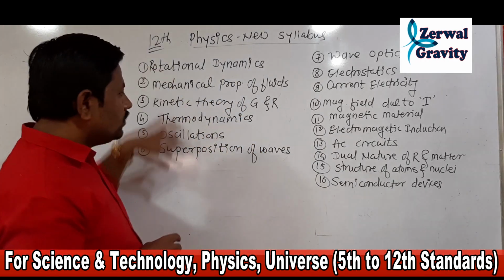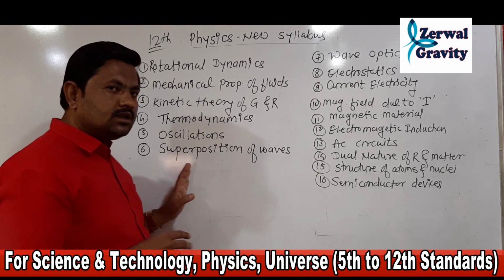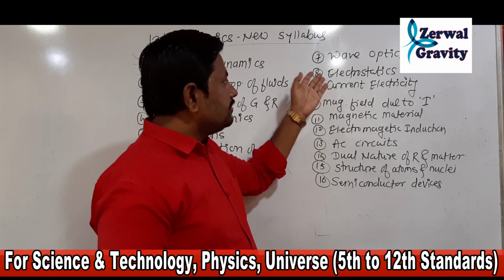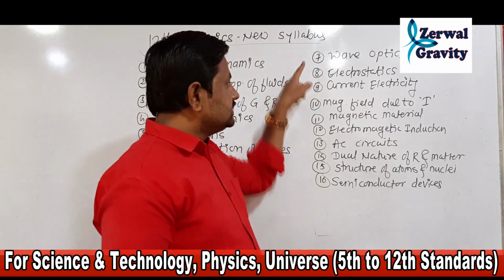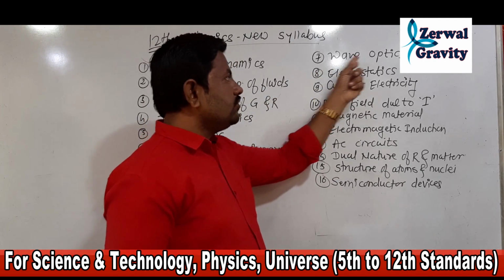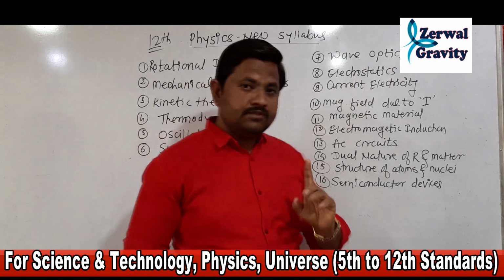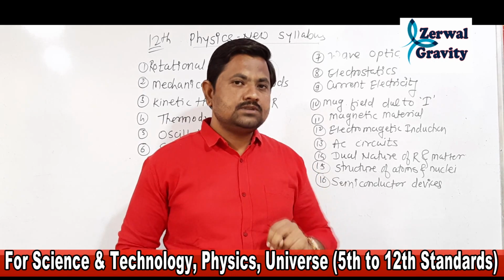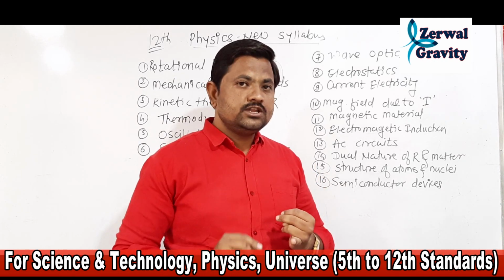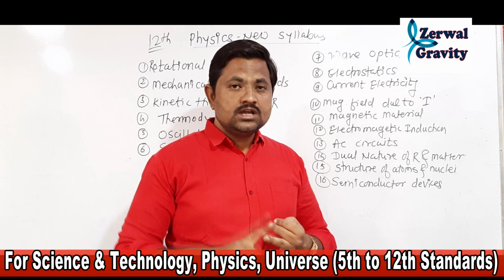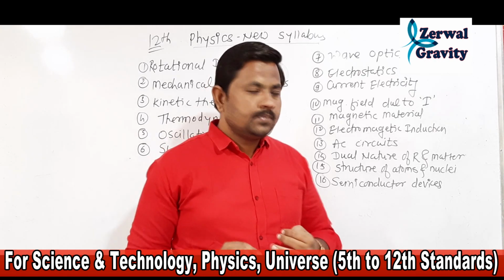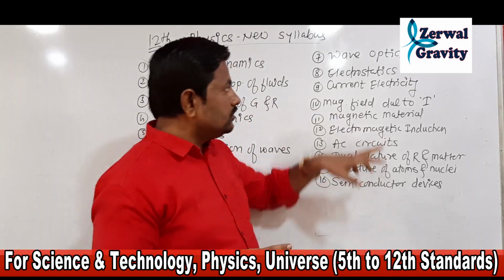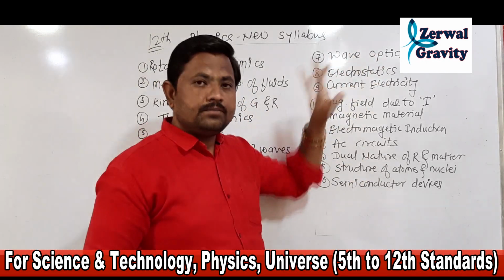So we will go into the detail of these 6 chapters step by step. Now, in the paper, section 2, 7 to 16, wave optics. In the previous syllabus, in part 2, there were 2 chapters: first is the wave theory of light and second is interference and diffraction. The base of those 2 chapters is included in the single chapter, that is wave optics.